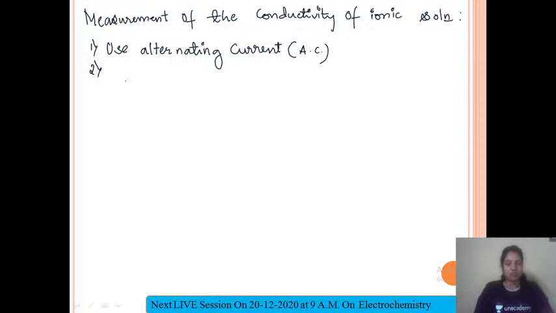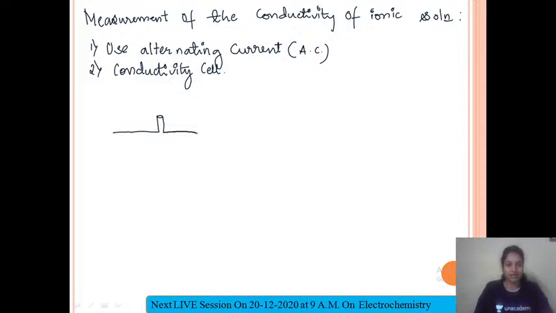Then the second problem can be overcome. Instead of connecting it directly to a Wheatstone bridge or any other conductor to measure the conductivity, we design a vessel, and that vessel is called a conductivity cell. In this conductivity cell, we can directly make the solution come in contact with the instrument which measures the conductivity. Now how does it look? There are two different types of conductivity cell. First one, let me just draw and show you.